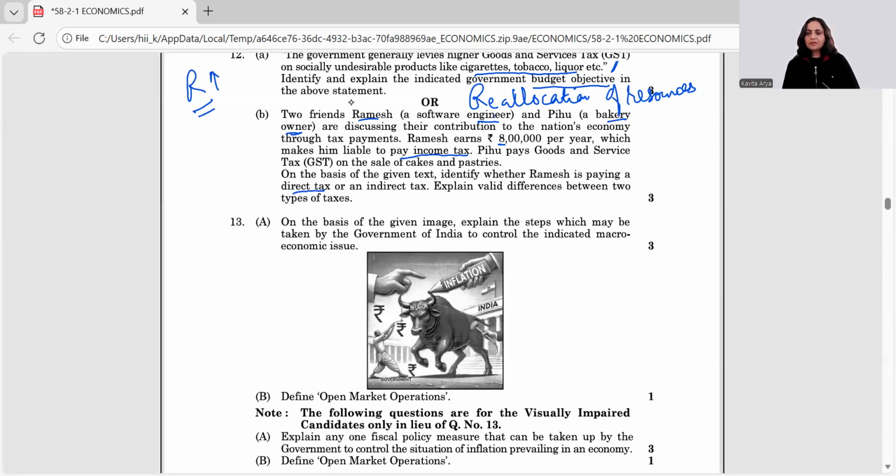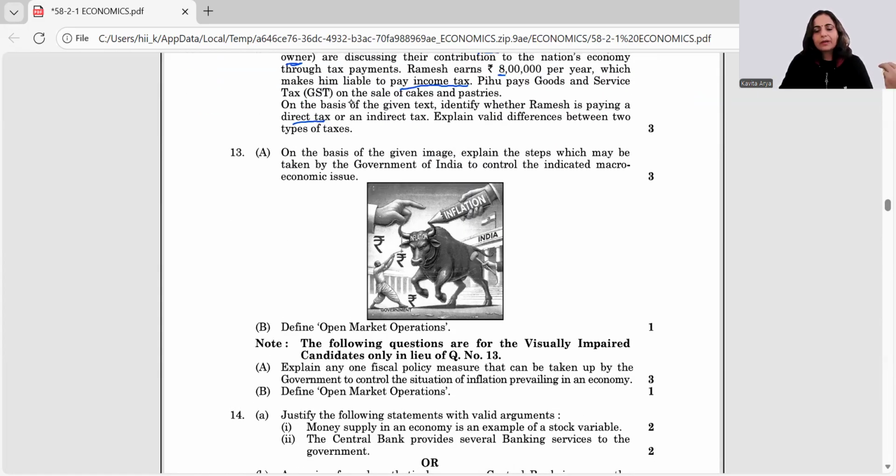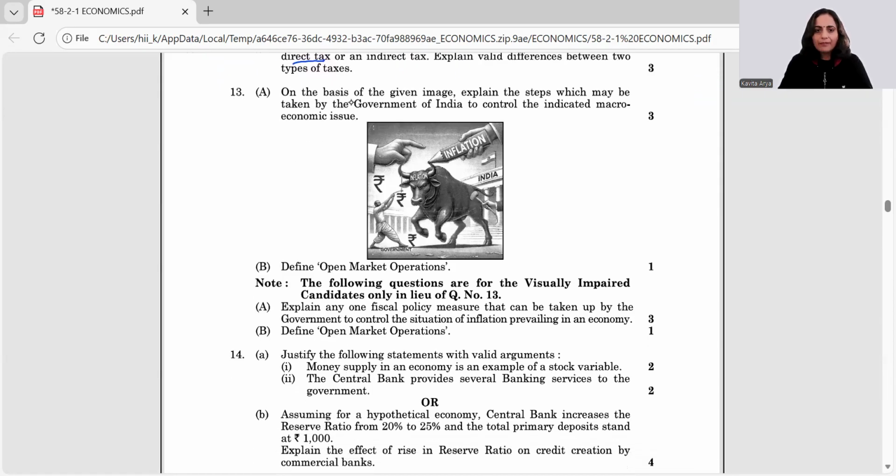Explain the valid differences between the two. You can give any. You can talk about the shifting of burden. You can talk about which is on goods and services, which is on the wealth and income and all. So any valid statement or difference can be given.